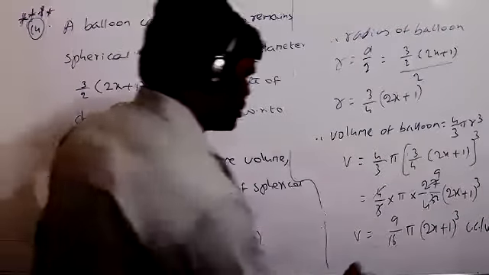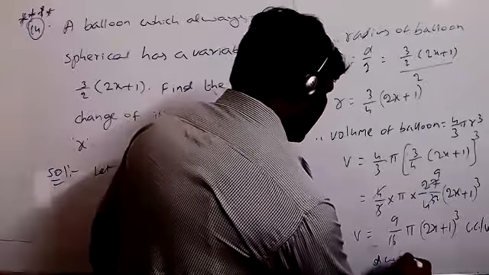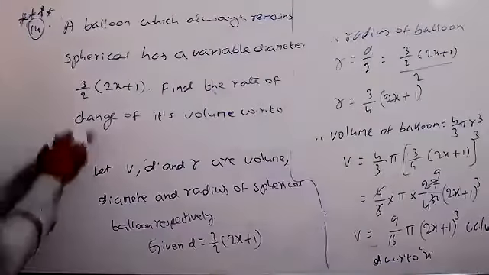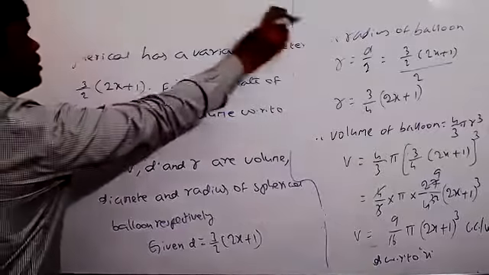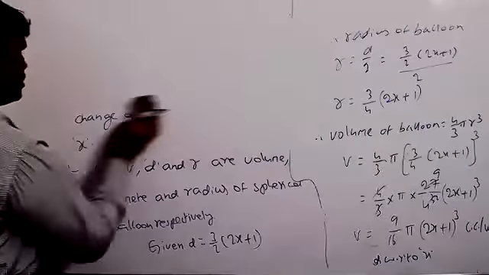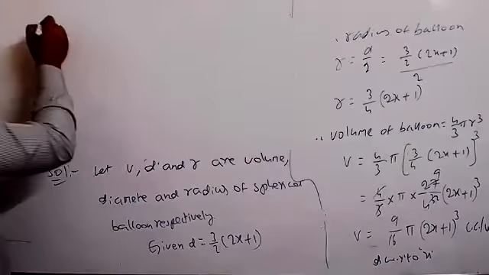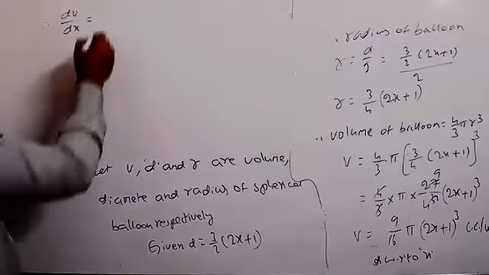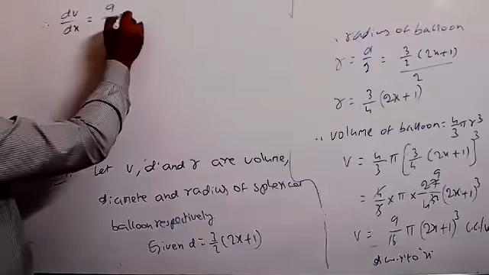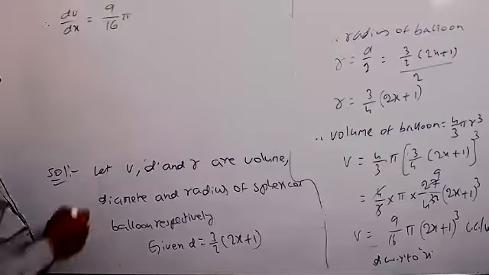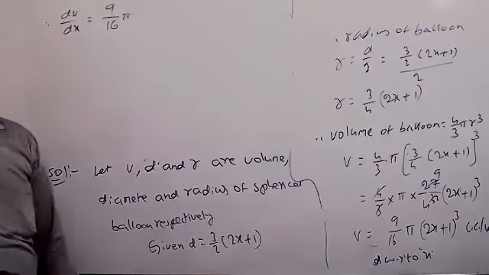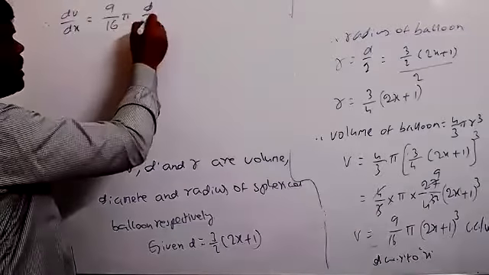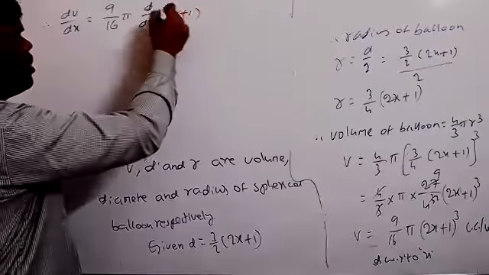Differentiate with respect to x on both sides. So dV by dx equals 9 by 16, and pi is a constant value, so you can write it outside. But what is the differentiation of 2x plus 1 whole cube?